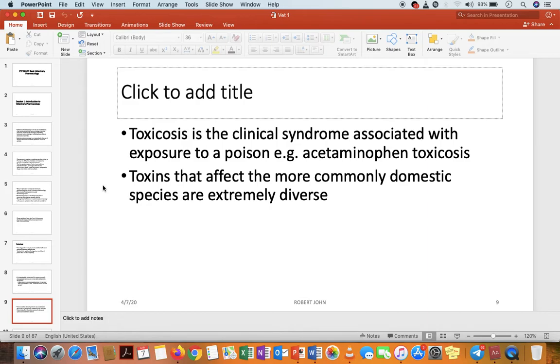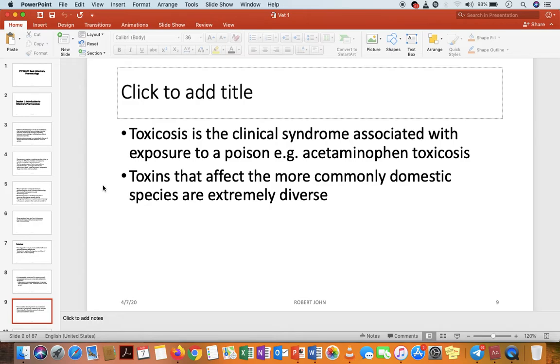For example, there is acetaminophen toxicosis. So it is a paracetamol toxicosis. You know it is a paracetamol toxicosis because of the clinical syndromes of that toxicosis. The syndrome will define what is poisoning that particular animal.